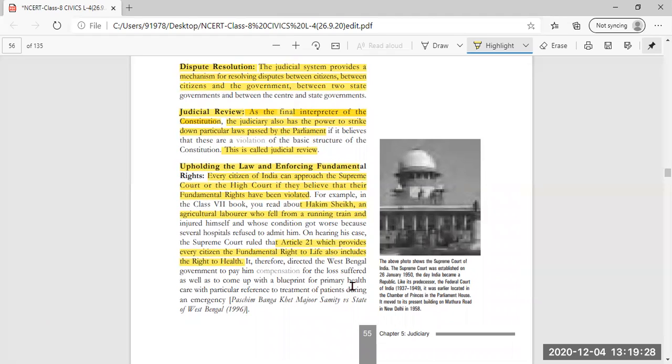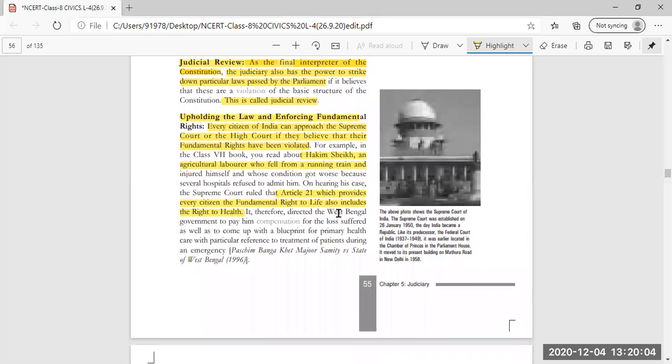So that is called compensation for the loss suffered, as well as to come up with a blueprint of primary health care, with particular reference to the treatment of patients during an emergency. During the emergency, the treatment that was to be provided to that patient was not provided, and due to that the condition became worse. Thus all that compensation, all that money, is to be provided by the government so that proper treatment will be given to Hakim Sheikh. Whatever expenditure was done can be repaid.